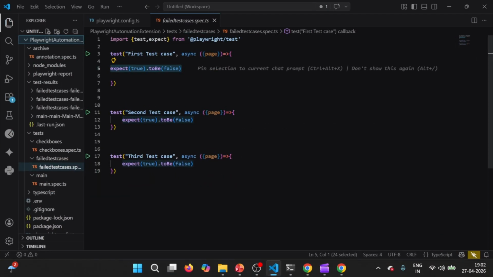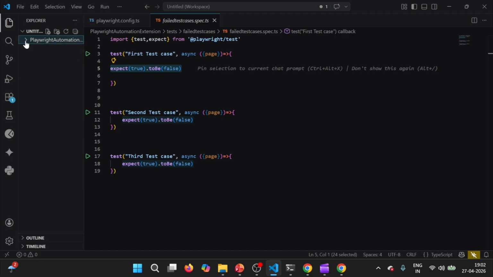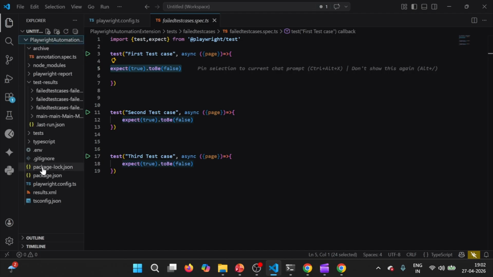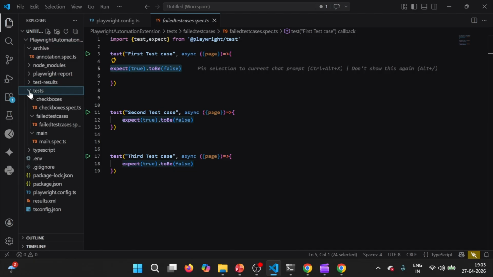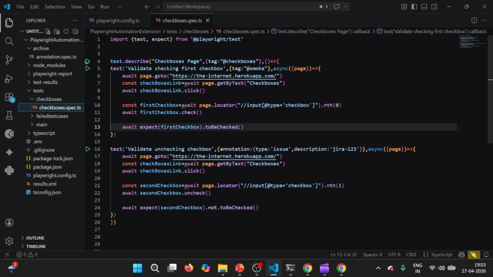For that purpose, I am going to this test automation framework. Let me collapse everything, and I have playwright.config.ts, which is the core of this framework. Under test, I have three modules: checkboxes, failed test cases, and main. Under checkboxes, I have checkboxes.spec.ts with two legitimate test cases, which are going to pass.